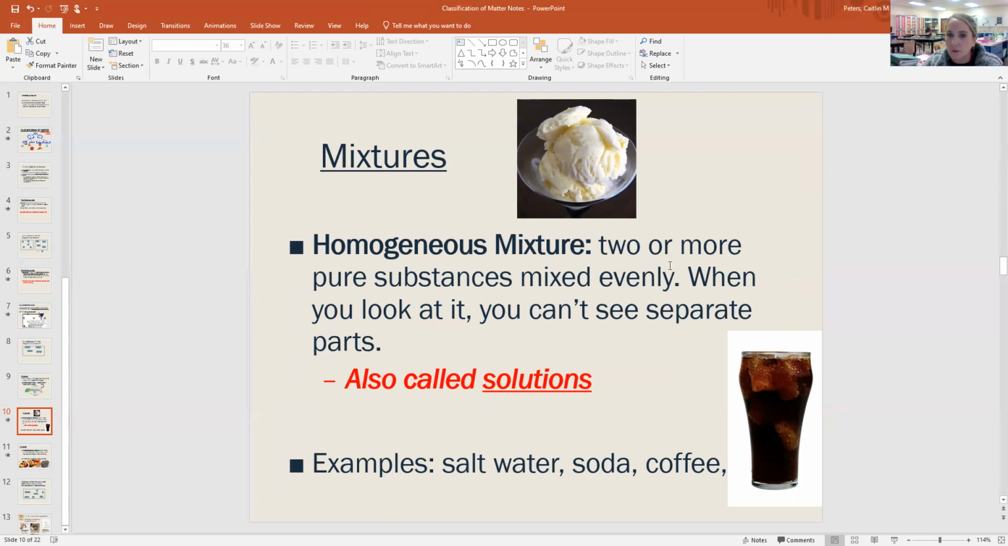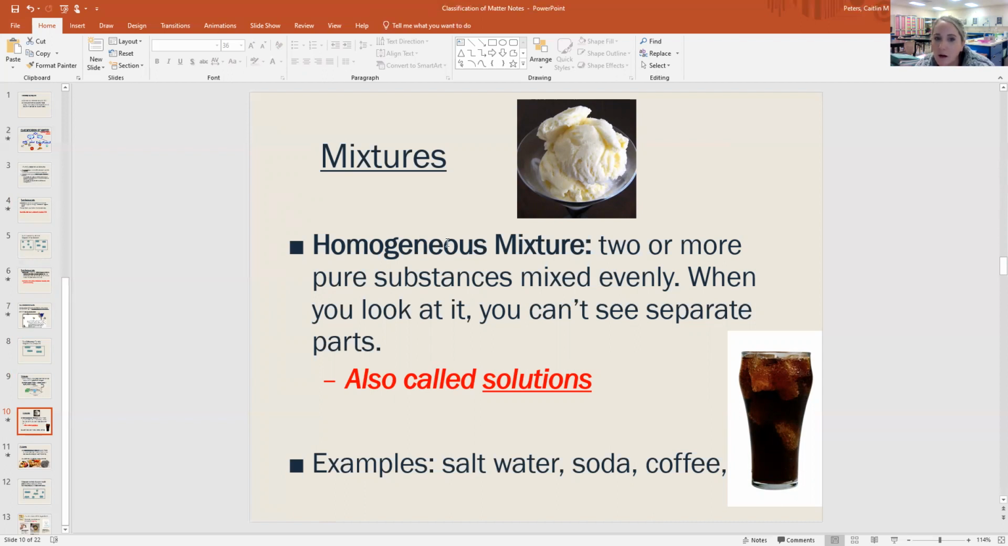So some examples: when I look at that bowl of ice cream, in my head I know there's milk, there's sugar, I don't know what else is in ice cream, but I know there's different stuff in there and that they're not actually bonded together, they're mixed together. But looking at it, I can't see the sugar and I can't see the milk, I just see ice cream. So that's a homogeneous mixture. Same with the picture of the Coke. I know soda has water, I know there's food dye, I know there's sugar in there, and who knows what else, but looking at it, it all looks the same.